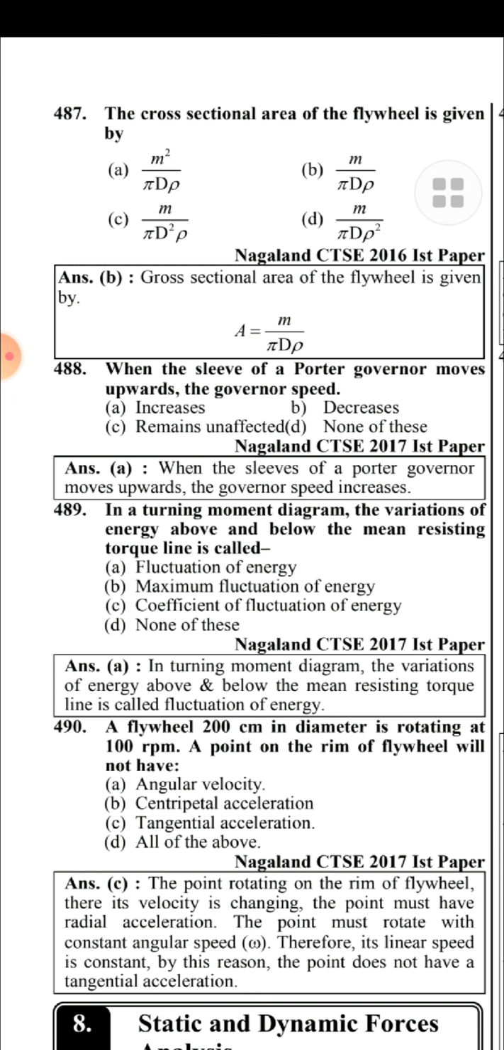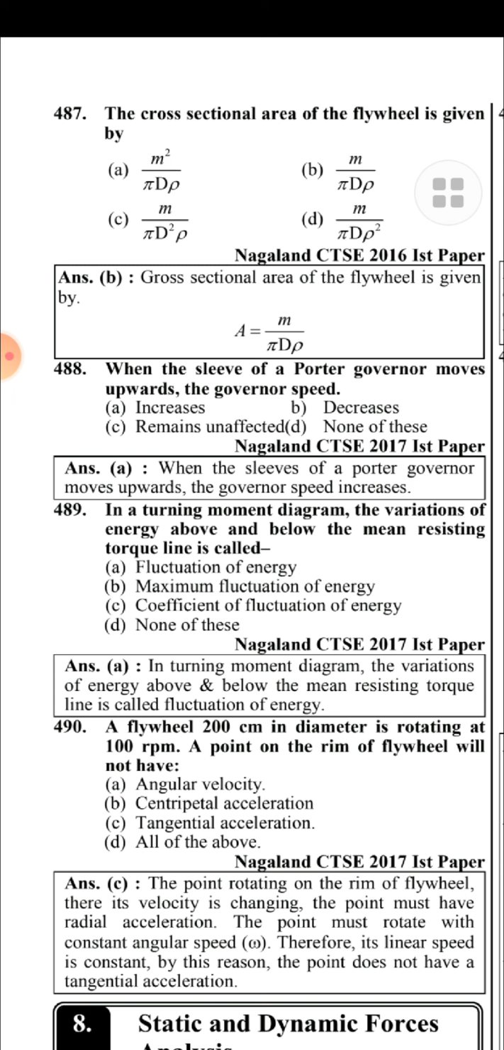In a turning moment diagram, the variation of energy above and below the mean resisting torque line is called fluctuation of energy.